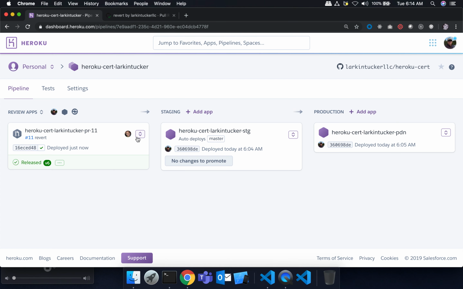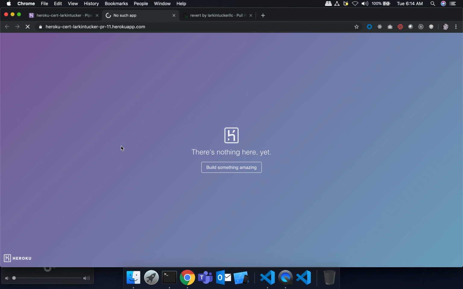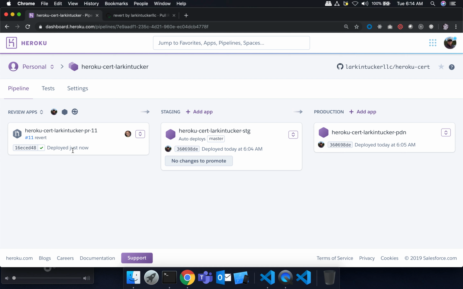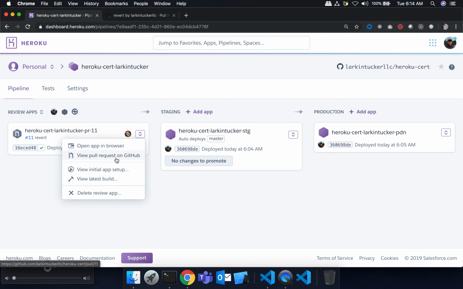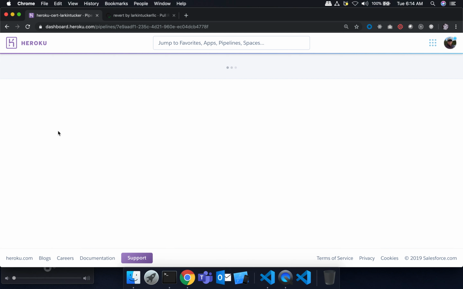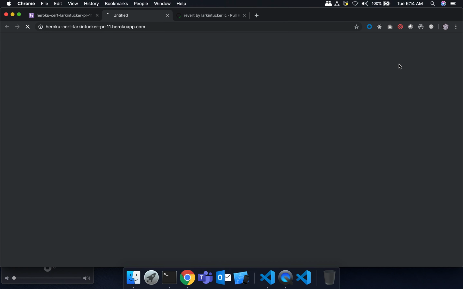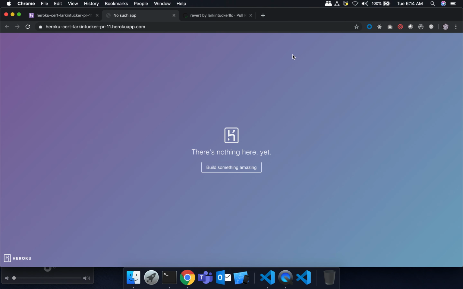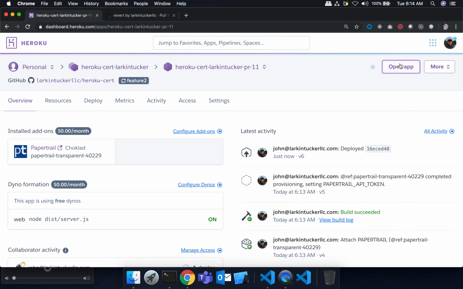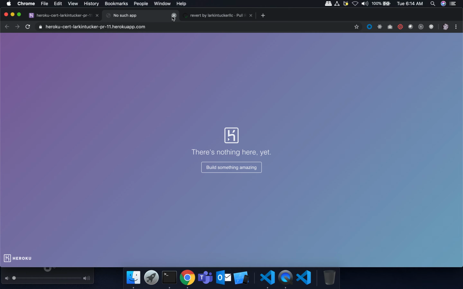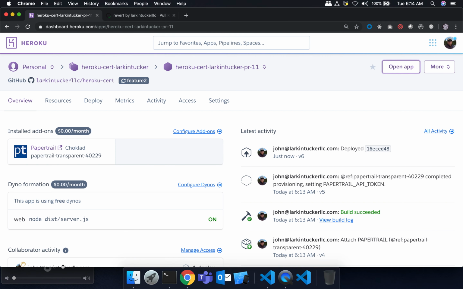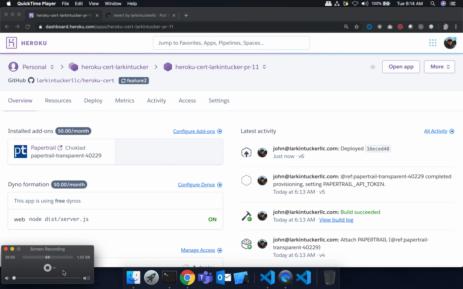Oops. What? Well, it deployed. Interesting. Wow, that's not good. I'm going to pause the video and troubleshoot this because, of course, this worked every other time. Open app. Okay, give me a second. I'm going to pause the video for a second, troubleshoot this. I'll tell you what I figured out.